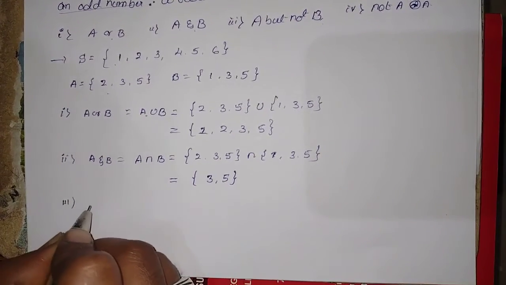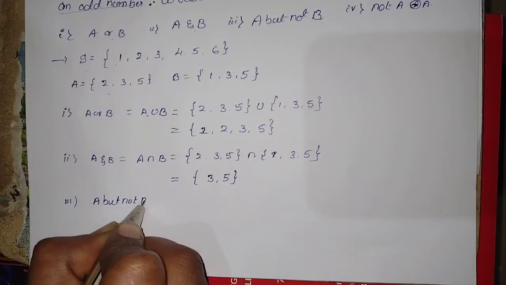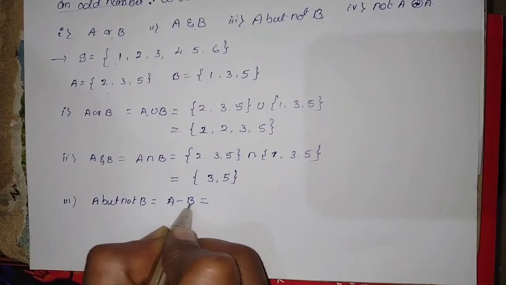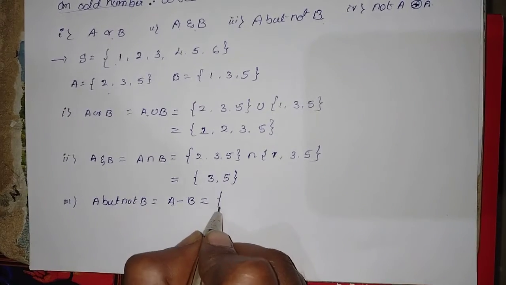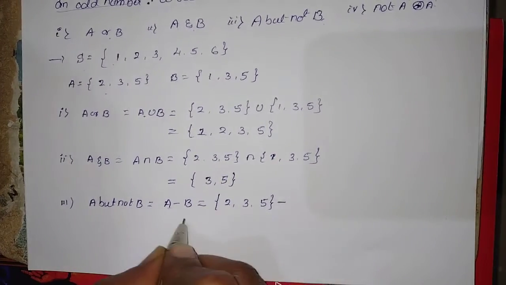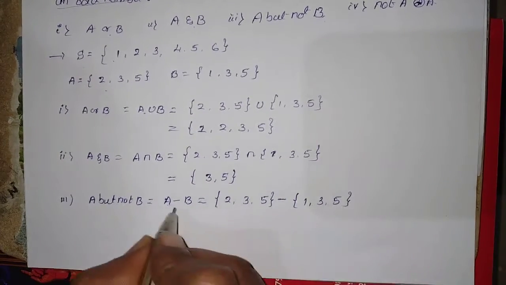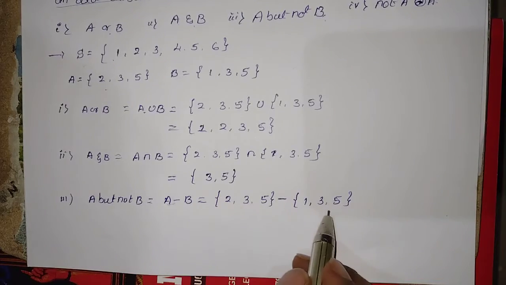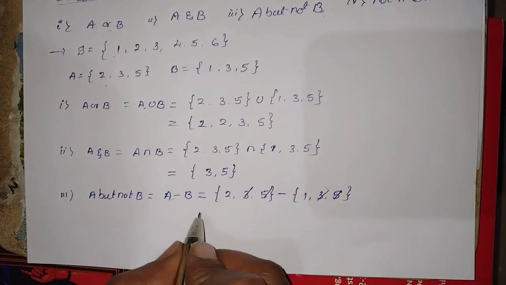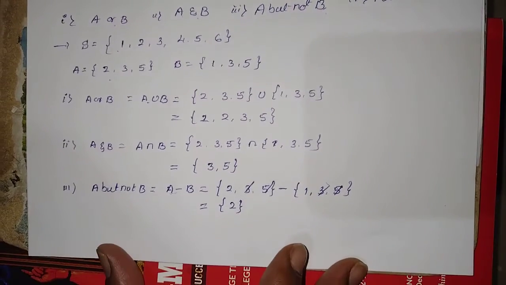Similarly, A but not B. Third one, we should find A but not B. A but not B is written as A minus B. To find A minus B, first write the set A: 2, 3 and 5, minus set B: 1, 3 and 5. A minus B means elements which belong to A but not B. So we cancel 3 and 5. Remaining in A is only one element, that is 2. This is called A minus B.